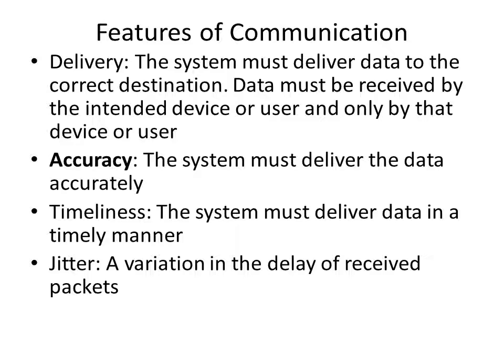And coming to timeliness, the system must deliver data in a timely manner, and time is also important. Whatever time is given to deliver the data, within that time the data must be delivered. And jitter. Jitter is a variation in the delay of received packets.